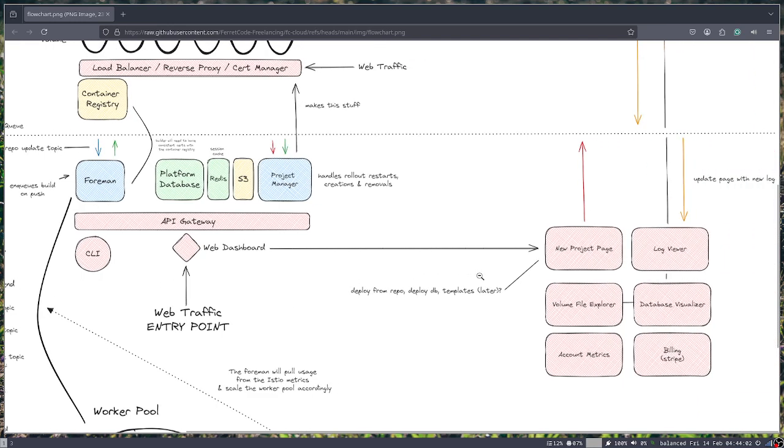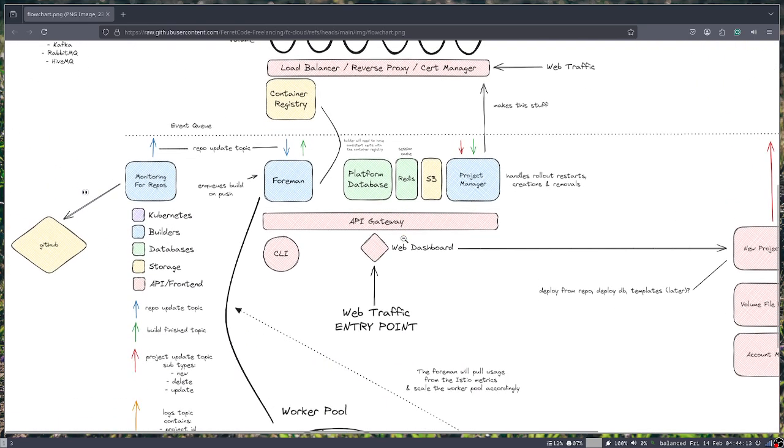So a lot of how it's going to work is these web dashboard routes. For instance, when you're deploying a new project, you will put in a Git repo, and then the app will automatically construct a Dockerfile based on some of the files that are found in the project,